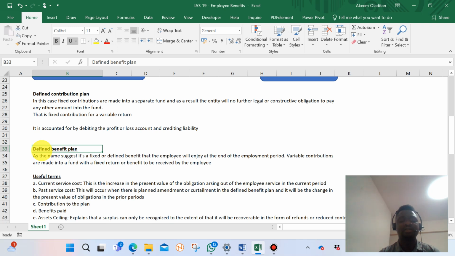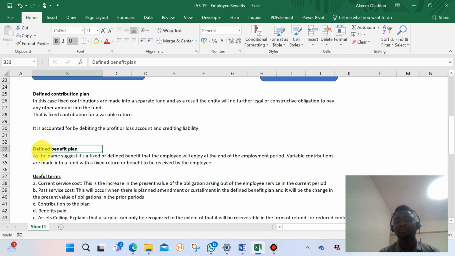That amount is fixed. For instance, say an employee that was employed maybe a year ago is expected to spend 5 years in the organization. So at the end of 5 years, that employee is supposed to receive maybe $100,000. That $100,000 must be $100,000.